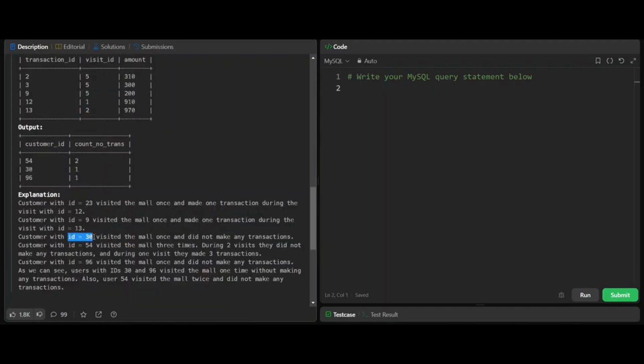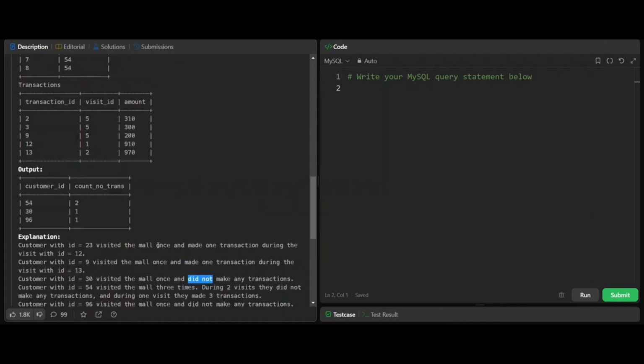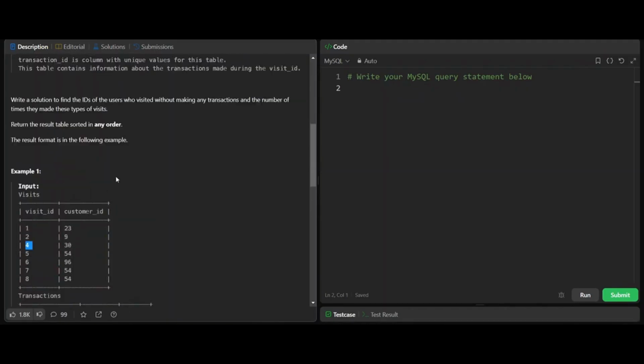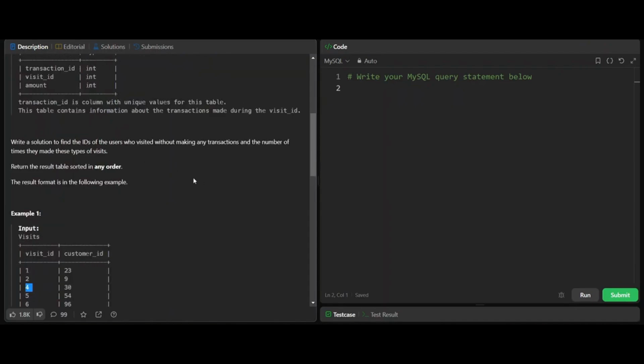Now customer ID 30 visited the mall once and did not make any transactions. Let's see that. Customer ID is 30 with visit ID 4. Let's see if they have made any transaction. In the transactions table, we can see that there is no visit ID 4. That means they have not made a transaction, but they have visited the mall. And we need to find the count of that, right?